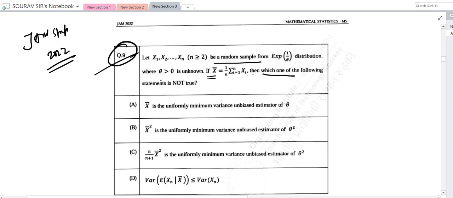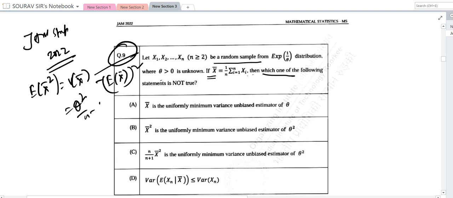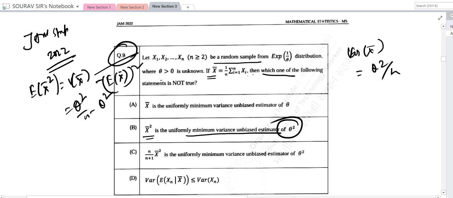If x bar is equal to this, then E of x bar is this. So E of x bar square, if you have to calculate, is Var of x bar plus E of x bar square. That is sigma theta square by n theta square. The variance of x bar if we calculate is also theta square by n. Comparing these two, we can say that x bar square is uniformly minimum variance of theta square. So this is not following, because this is uniformly minimum variance of theta.